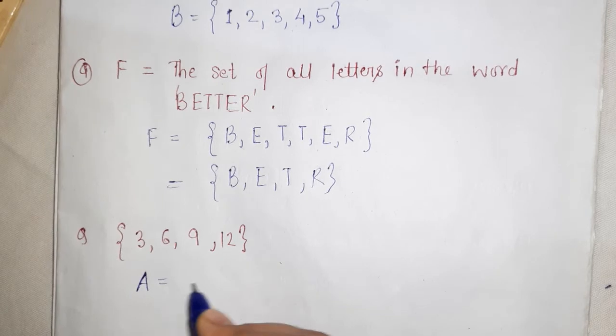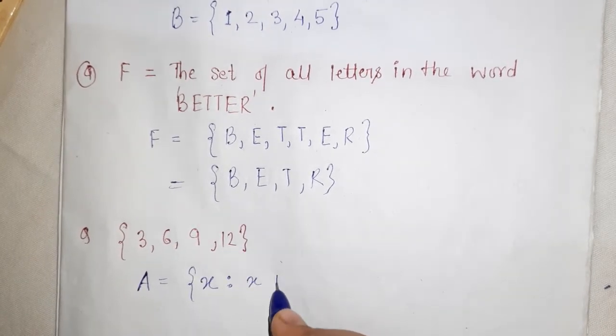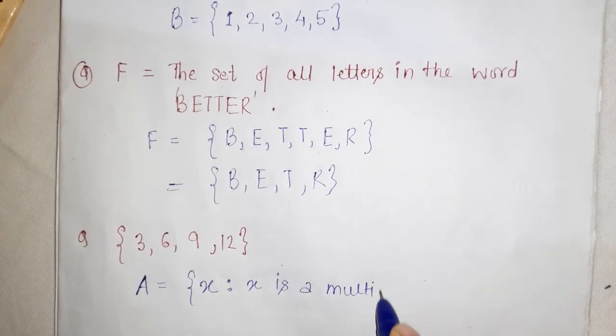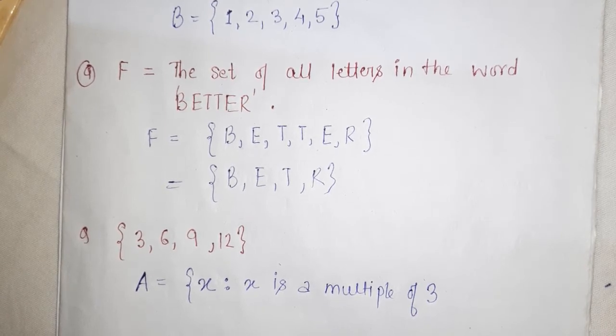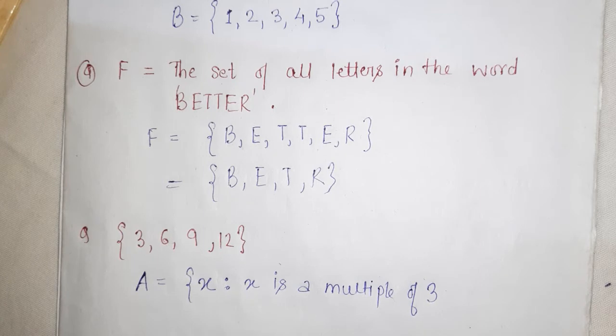Suppose A is a set X such that X is a multiple of 3. But it only goes up to 12, and a number greater than 12 which is a multiple of 3 is 15.